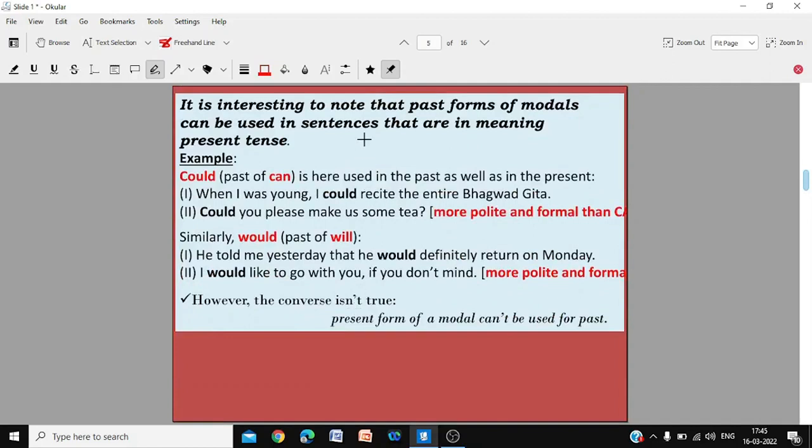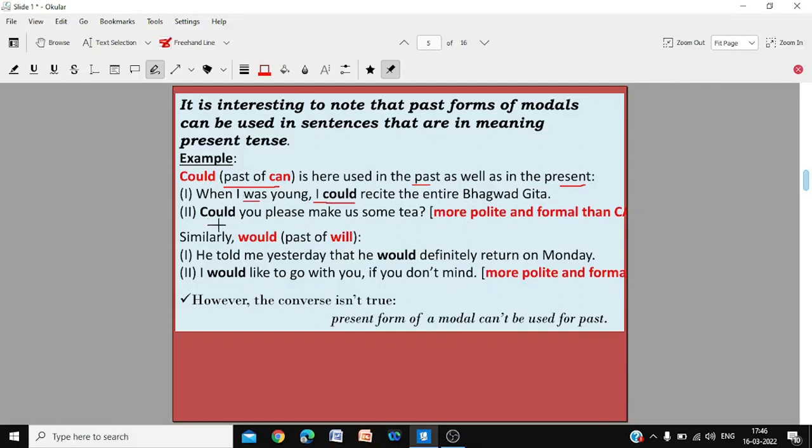It is interesting to note that past forms of modals can be used in sentences that are meant in the present tense. The sentence could actually be in present tense, but yet you could use the past tense modal. For instance, could is the past tense of can. It can be used in past tense and also in present tense sentences. See how we are using it. When I was young, I could recite the entire Bhagavad Gita. When I was young, the sentence is in past tense.